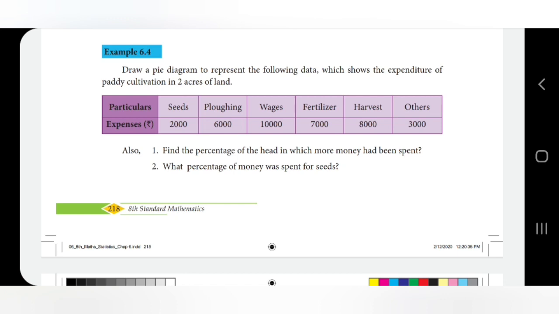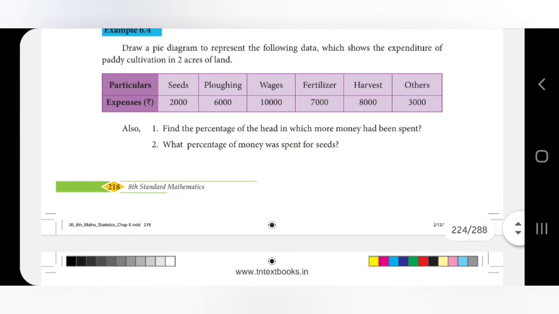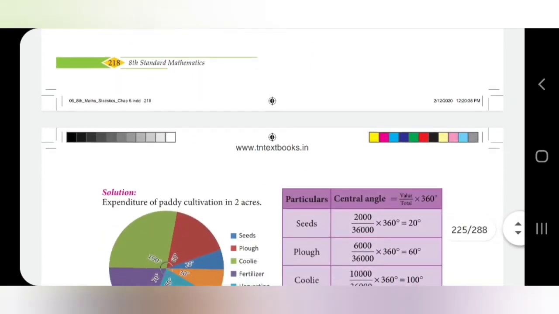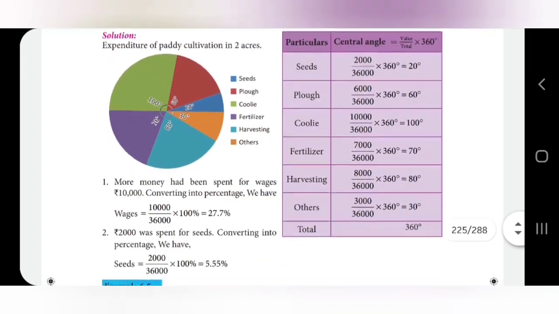Find the percentage of the head in which more money had been spent. Where have they spent more money? For wages. By seeing the data itself, we can see what percentage of money was spent for seeds.